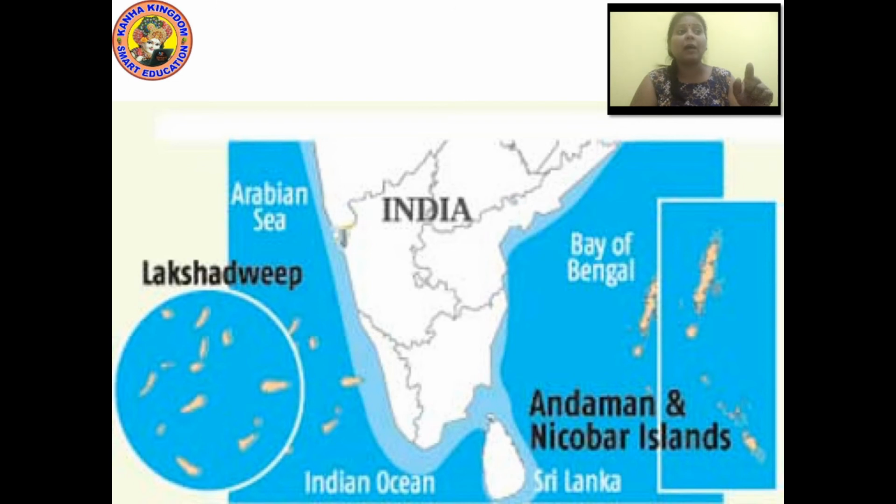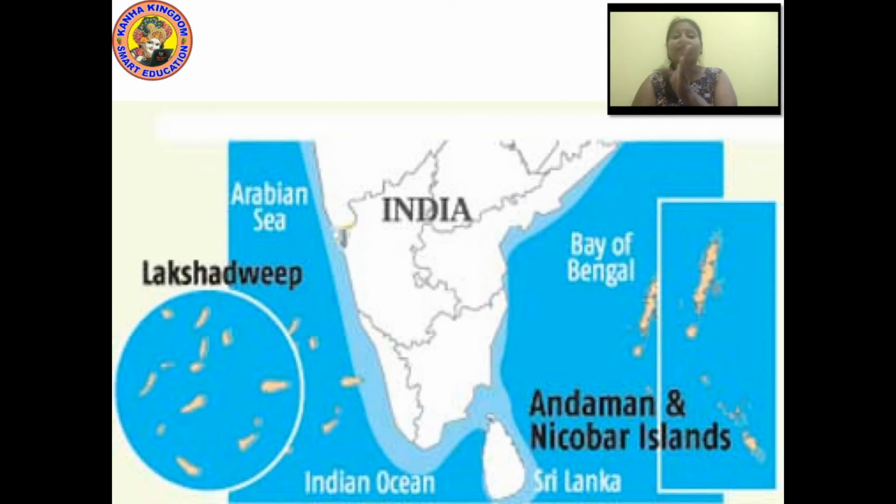Now see this map. You have two places, Andaman and Nicobar Islands and Lakshadweep. In the Lakshadweep, in a circle, a round shape, are you able to see small islands? They all make an archipelago, because they are at one place, almost in the nearby area.